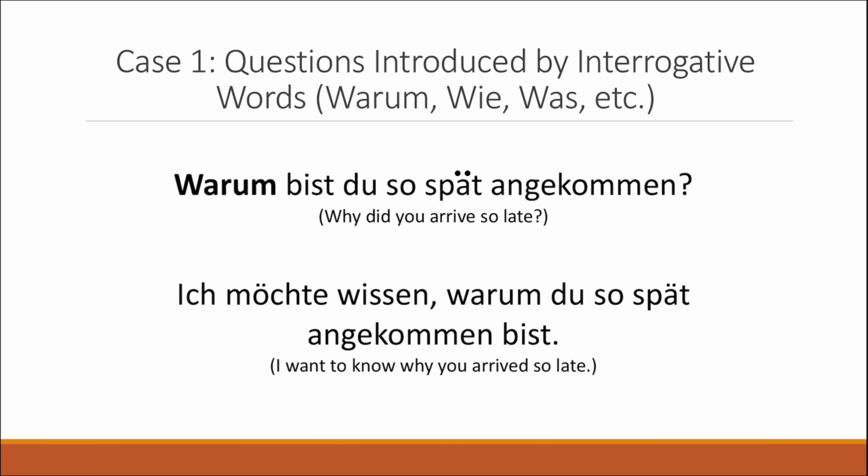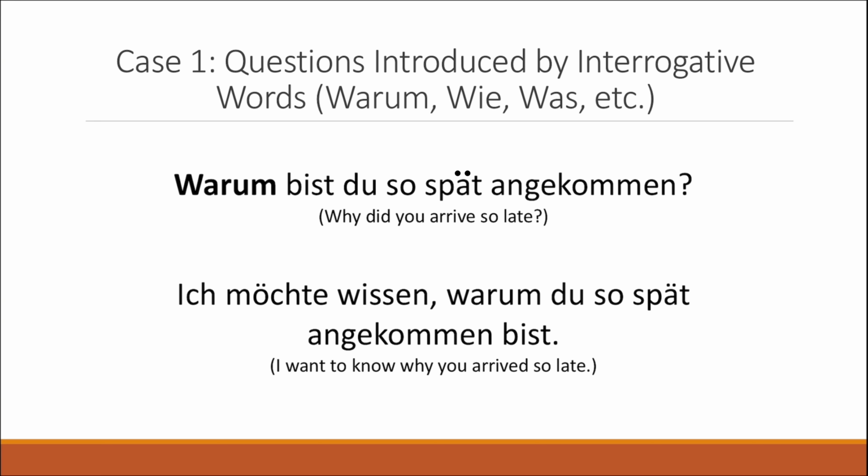Now, the second example is basically its indirect interrogative version. Ich möchte wissen, warum du so spät angekommen bist. I want to know why you arrived so late. And the direct question, warum bist du so spät angekommen, is inserted into an indirect question by introducing it with ich möchte wissen, I want to know, or I would like to know. The word order changes with the verb bist angekommen moving to the end.